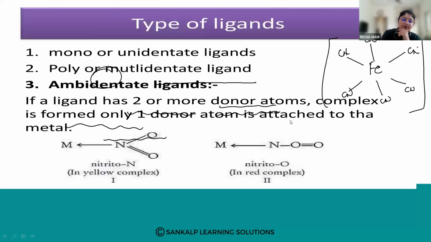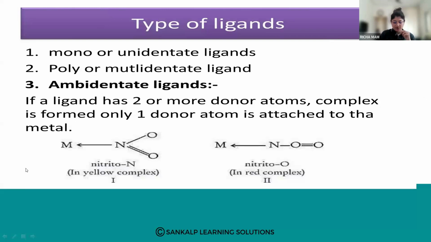So basically, what is the donor ligand? A ligand should donate at least one pair of electrons, right? So the metal is there, ligands are there. What should the ligand do? It should donate a pair of electrons and it should form the coordinate bond.